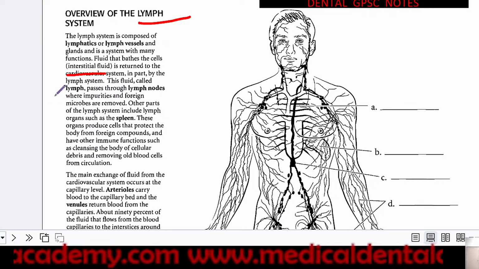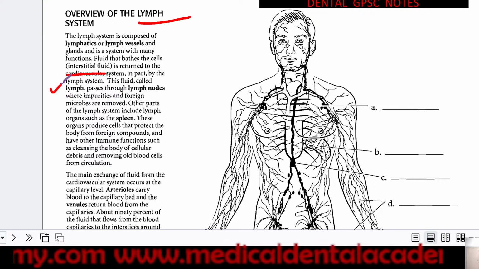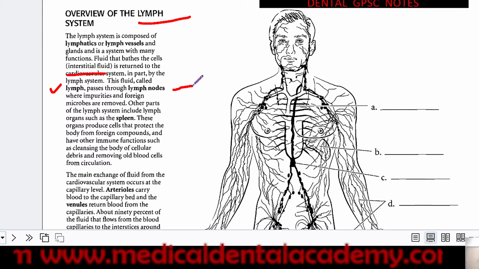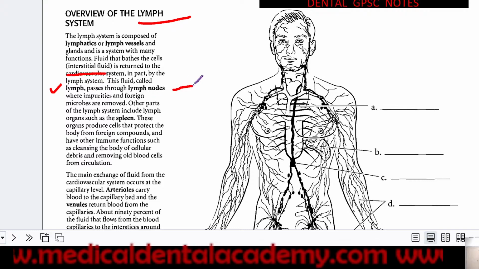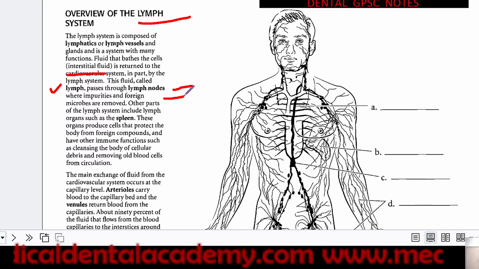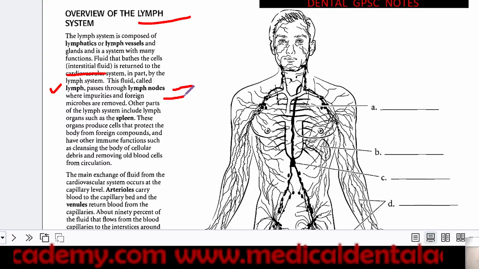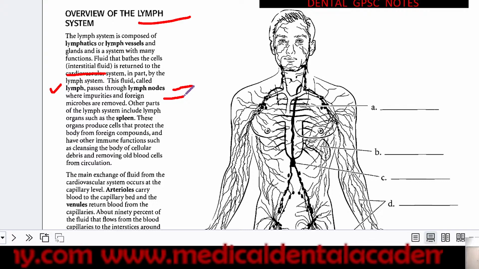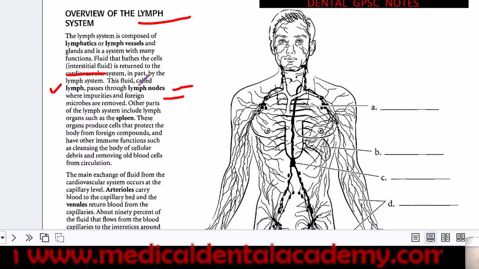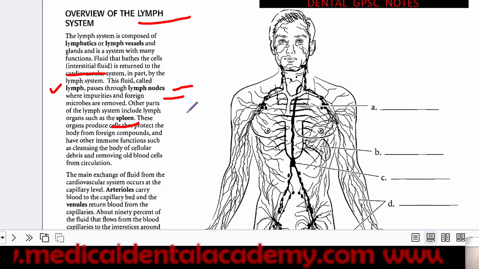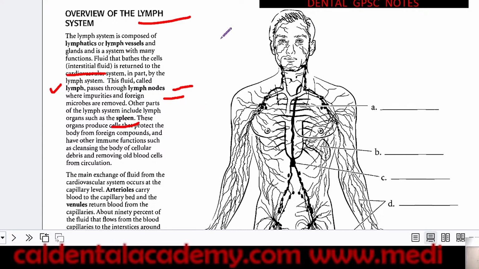Now the fluid called lymph passes through lymph nodes, and in the lymph nodes impurities and foreign microbes are removed. Then the lymphatic system also contains the spleen as an organ, which basically protects.